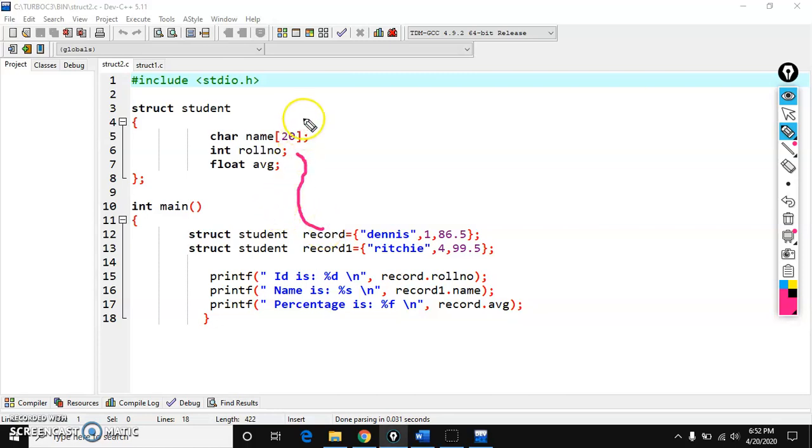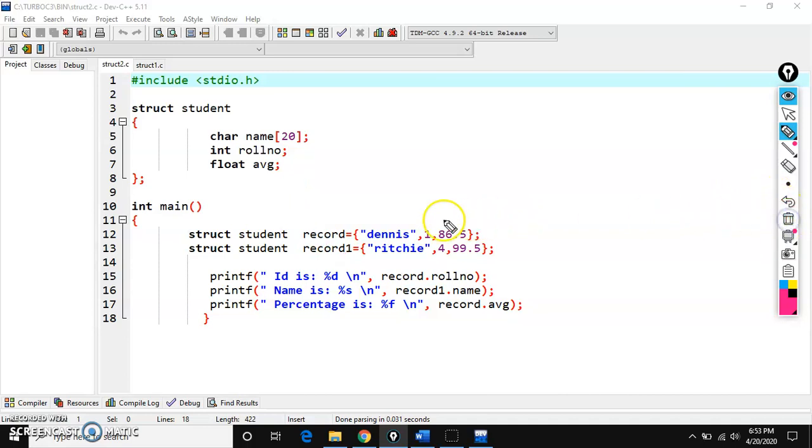Do the record and record1 variables belong to the structure template? No, these are outside of the structure template. Both record and record1 variables are defined outside of this structure template.